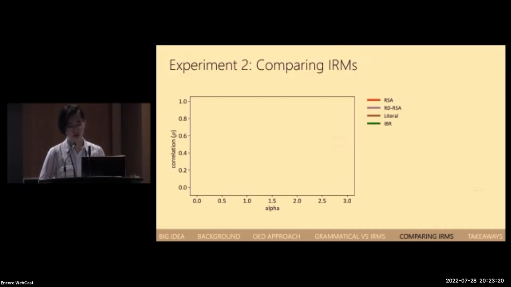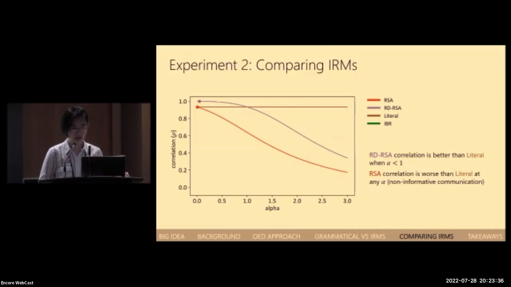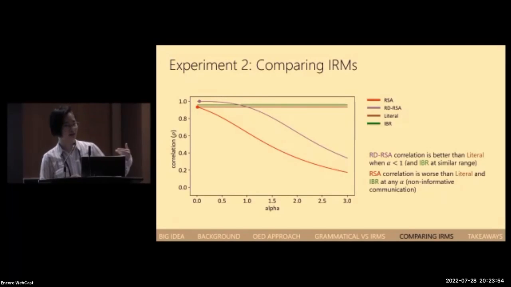Again, we can look at the correlations over alpha, RSA, and here's RDRSA. The best fit correlations for both RSA and RDRSA occur at alpha values extremely close to 0, which at first glance corresponds to almost entirely non-informative communication. However, compared to a literal baseline, RDRSA can achieve a better fit to the data for alphas ranging all the way up to 1, which turns out to be a fairly reasonable range. On the other hand, RSA is worse than a literal listener at any value of alpha. IBR is a little better than this literal baseline, but RDRSA still achieves a better fit for a fairly large range of alphas.